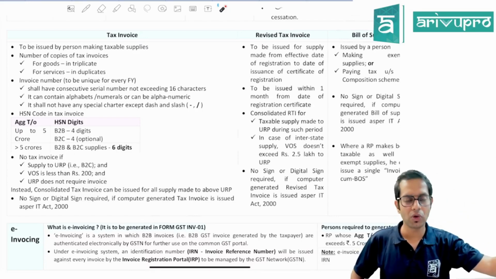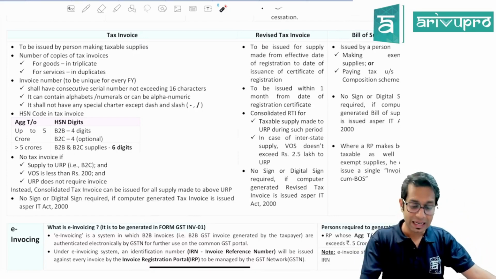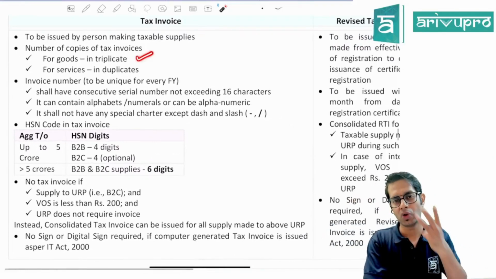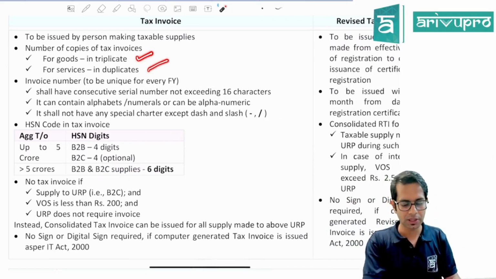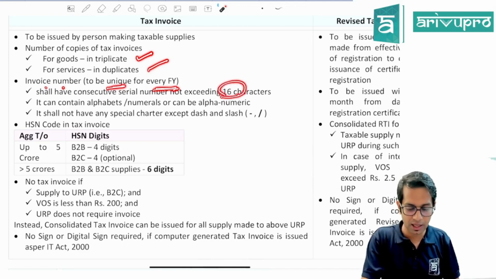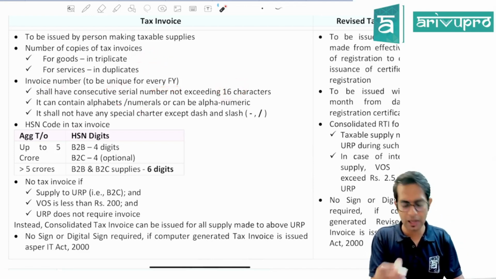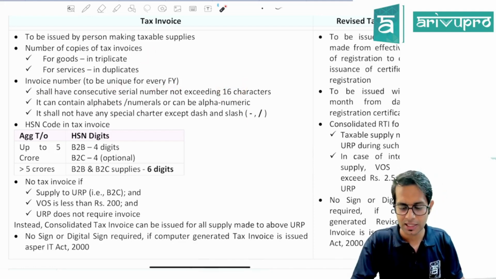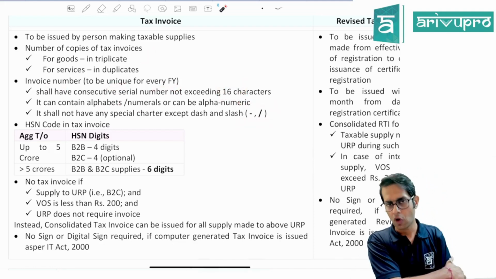Tax invoice is required to be issued by a person who is making taxable supplies. If you are supplying goods, you will have to issue the invoice in 3 copies, and if you are supplying services, in 2 copies. The invoice number is mandatory and should be unique for every financial year. It should have a maximum of 16 characters. It can be alphanumeric or numeric, and cannot have any special characters apart from hyphen or forward slash.